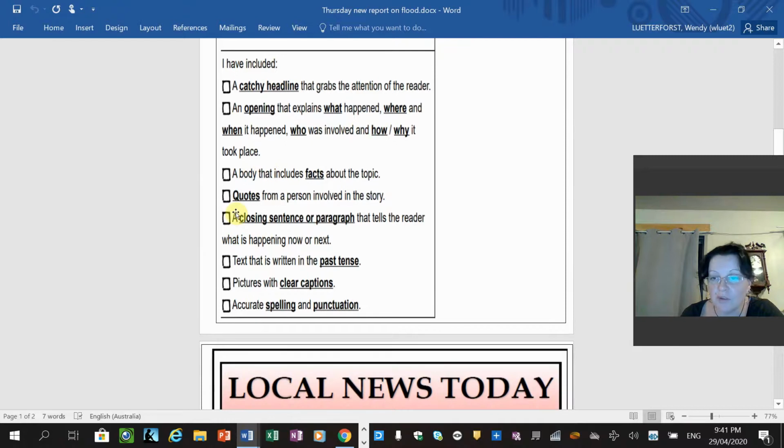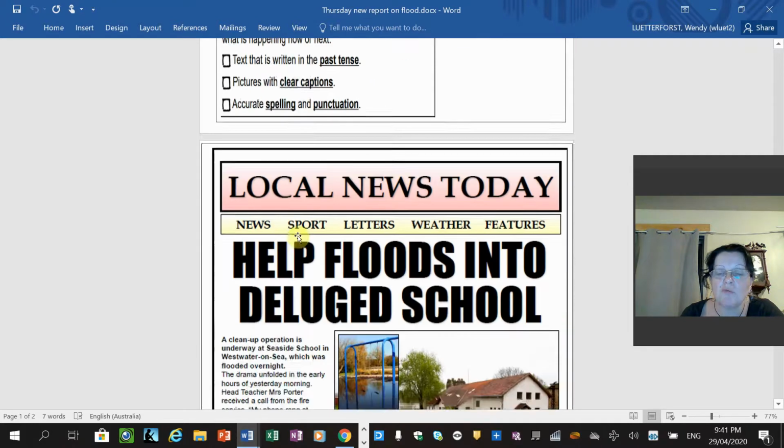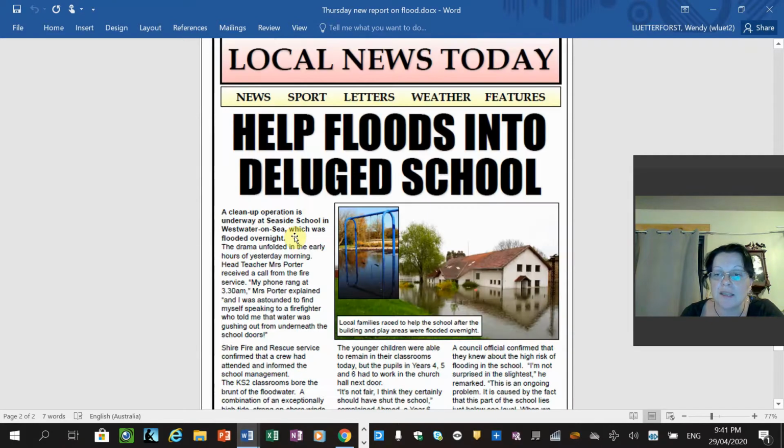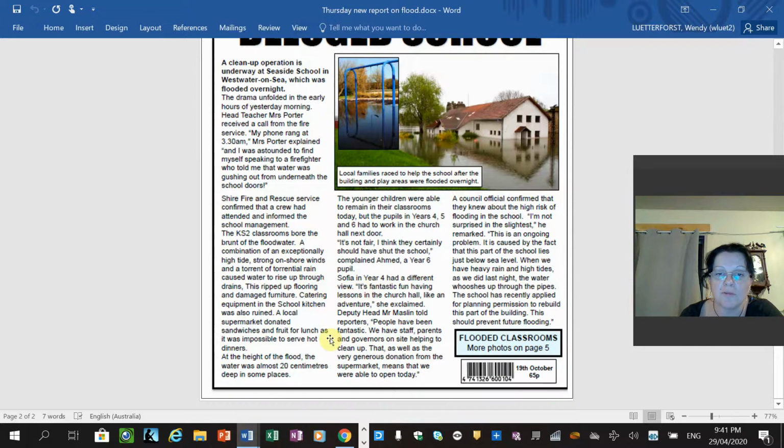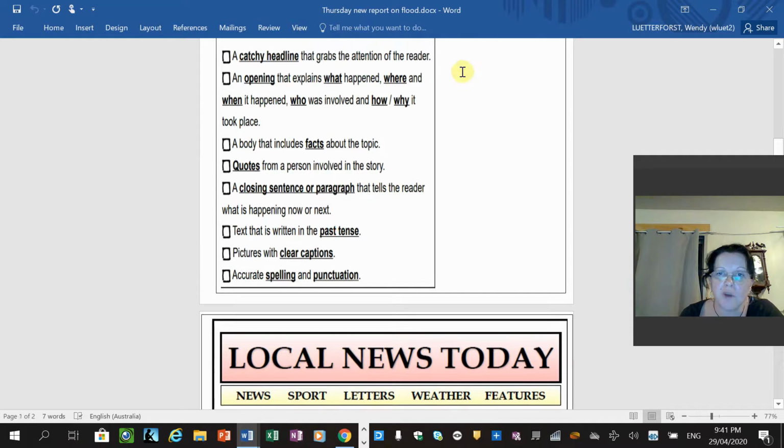Then you're going to find a quote, and a quote is where the reporter has said that somebody related to the story has said something, and that is in inverted commas or speech marks. So you're going to go through and find a quote for me. There's one there, and you're just going to write quote, write what the quote is, and then tick it off.